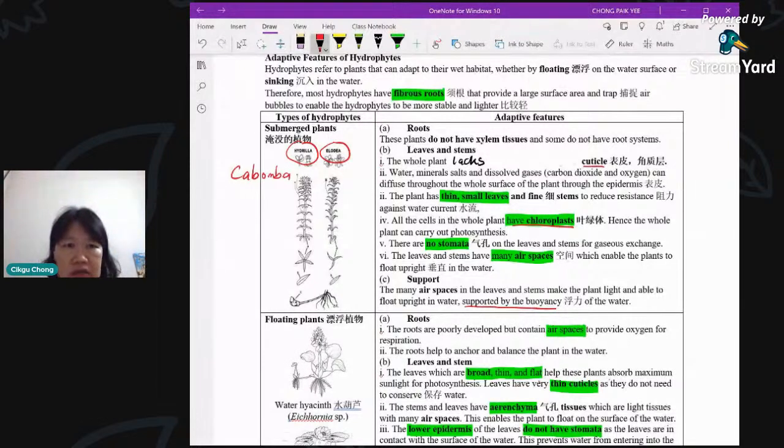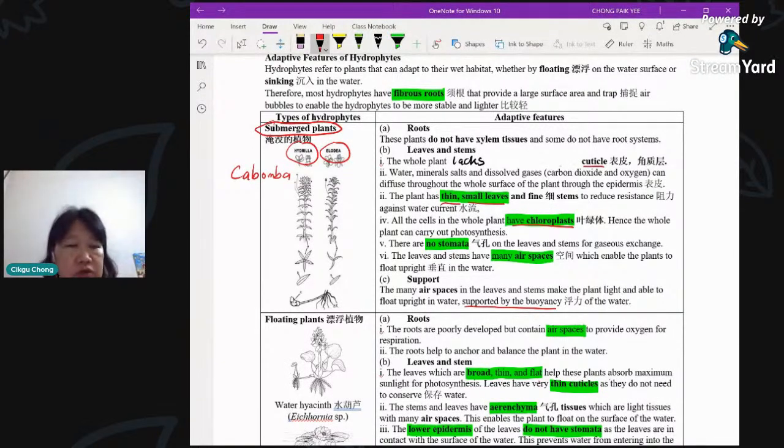Especially for the submerged ones, you don't need cuticle because the whole plant is submerged in water. And then what else? You have small and fine leaves for the submerged ones. I'm talking about the submerged plants. They must have small and thin leaves. Now, why small leaves? Why not big leaves? If you look at Hydrilla, Elodea and Cabomba, and other species here, they normally have all these small little leaves. I'm sure you've seen them at aquariums.